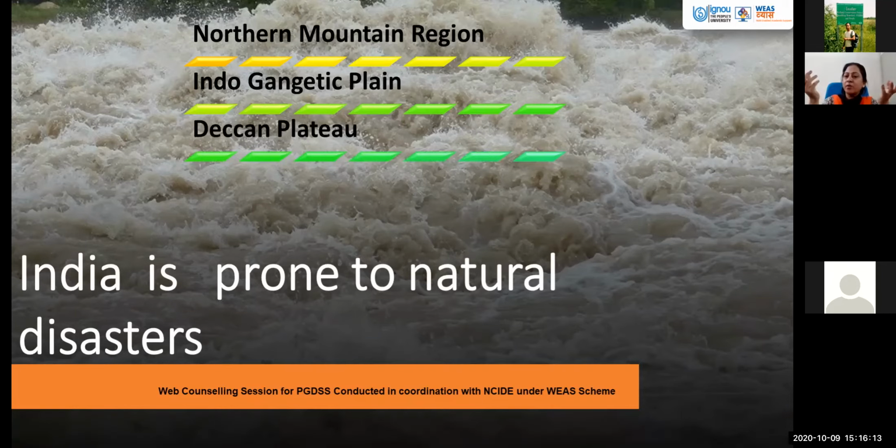Then we have the Deccan Plateau, which is most of the time vulnerable to droughts, with minimum rainfall.